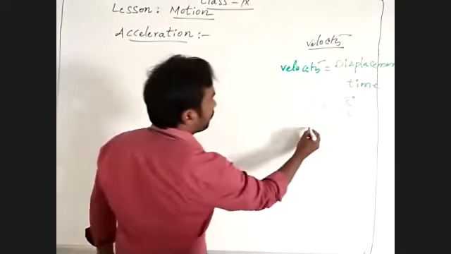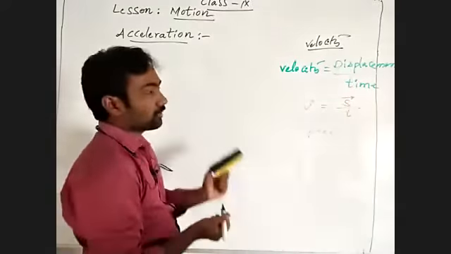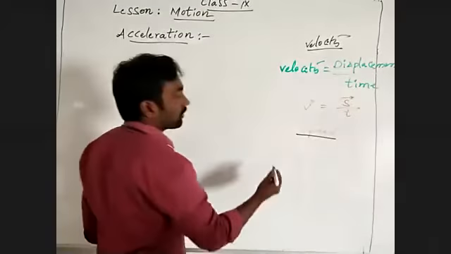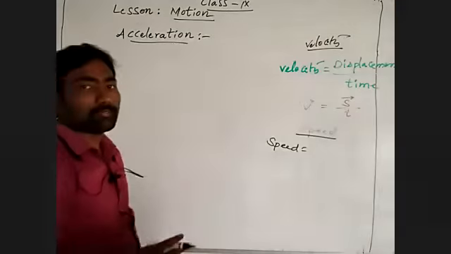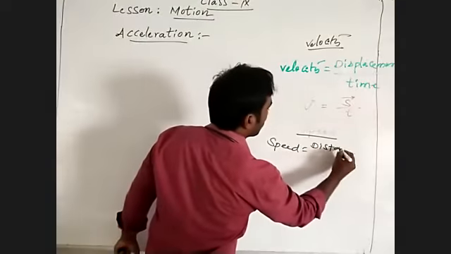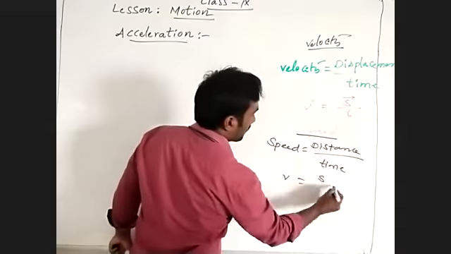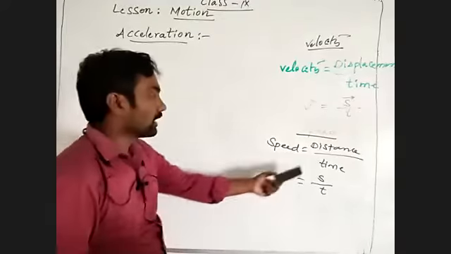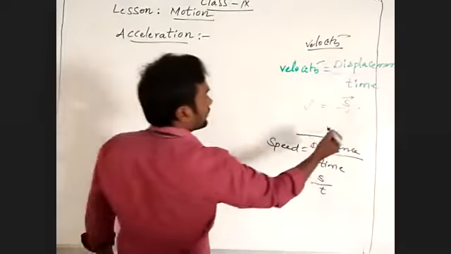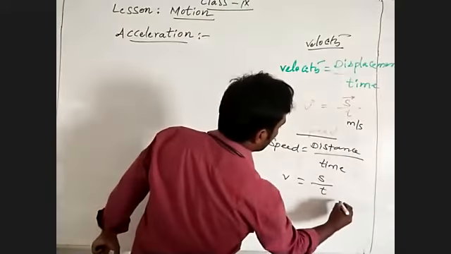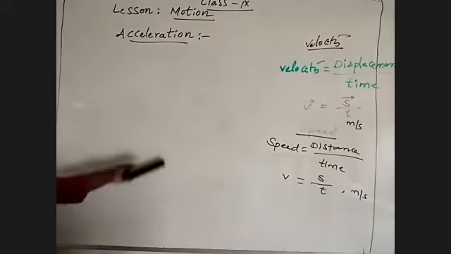Then already we know about speed. Speed is the distance covered by a body in a given interval of time. So speed is equal to distance by time. Speed is shown by v, distance by s, time is t. Distance is a scalar quantity, so speed is also a scalar quantity. Units are the same, measured in meter per second. Understand?